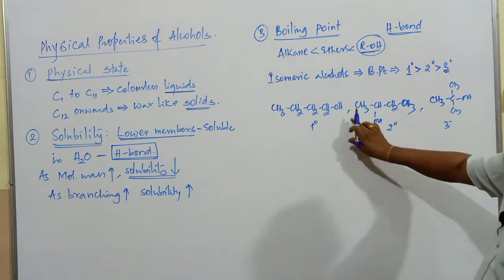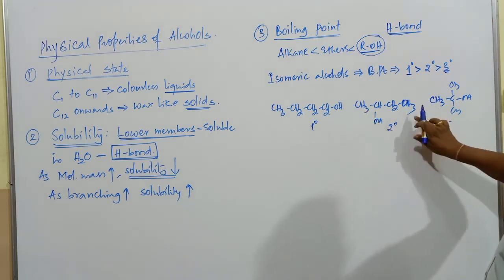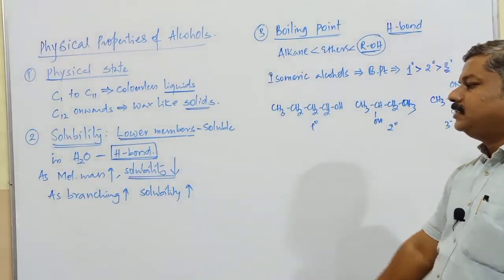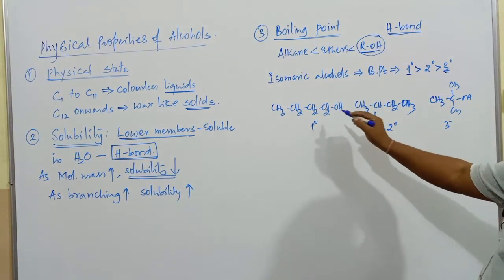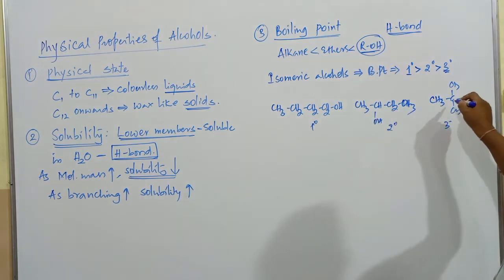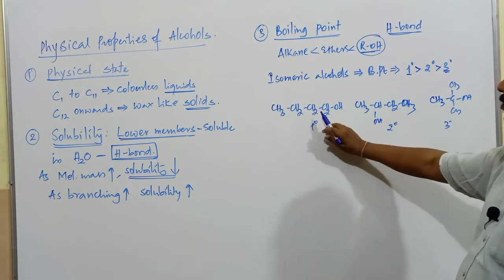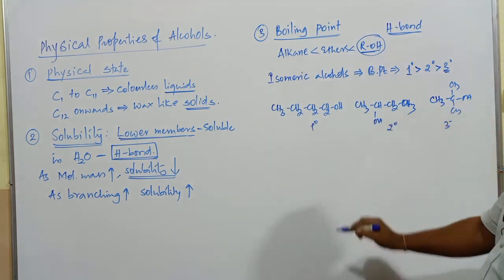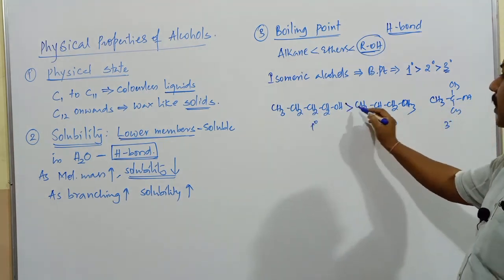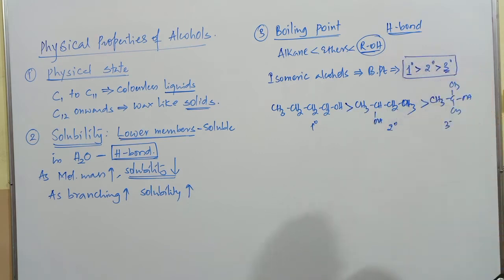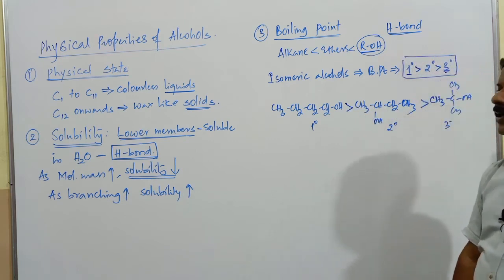Out of these three compounds, which has the highest boiling point? In case of solubility, as branching increases, solubility increases. Here, this one has more branching, while the other has a linear structure with less branching. In case of these isomeric alcohols, the boiling point order is primary greater than secondary, and secondary greater than tertiary.